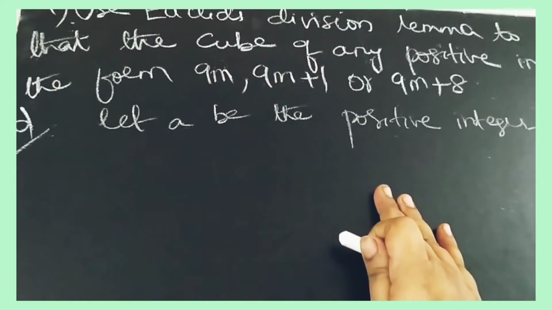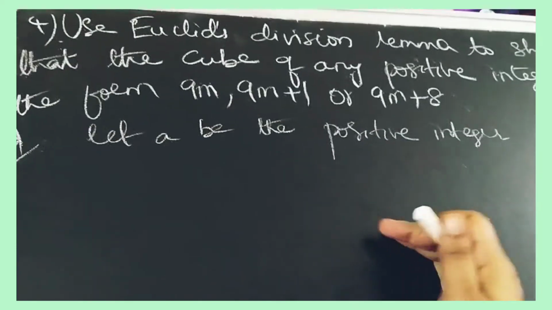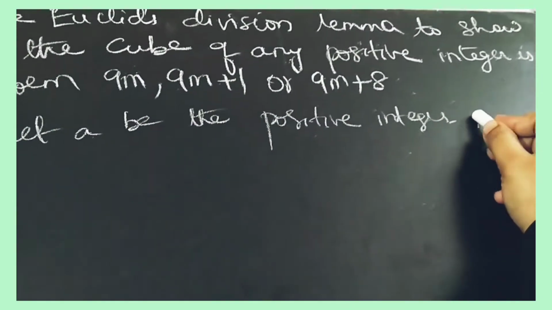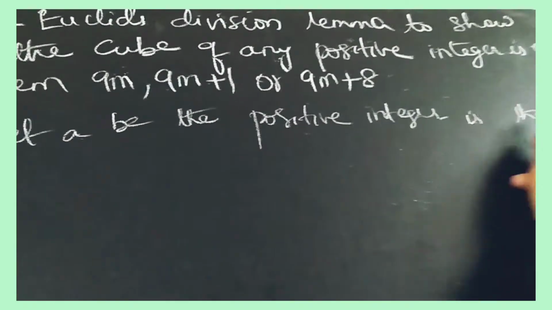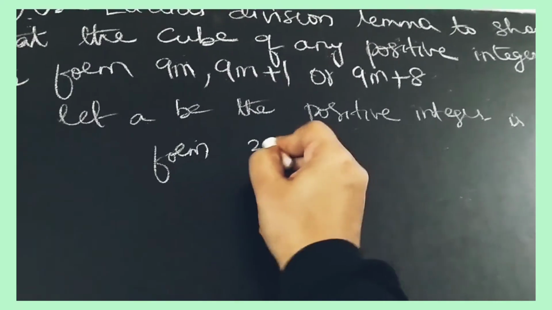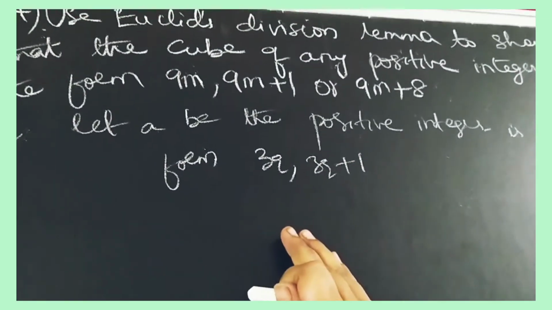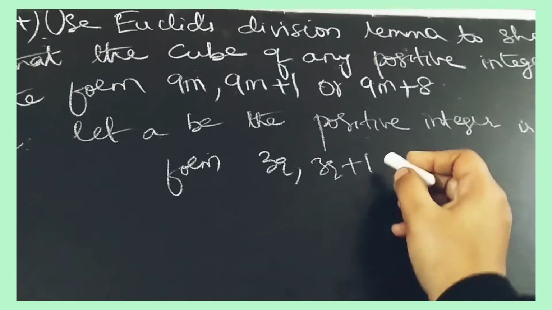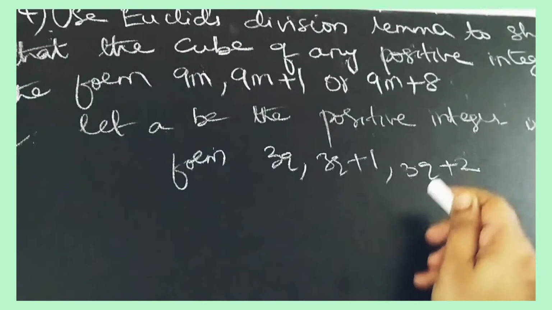If we are taking a be the positive integer, what we have to take is the form. We have taken 3q and 3q plus 1 in the previous sum. So again in cubing we have to take 3q plus 2.